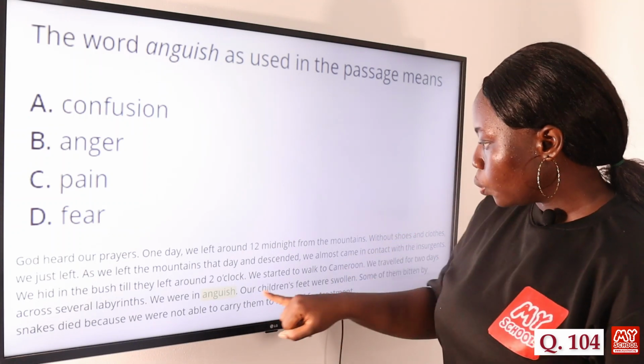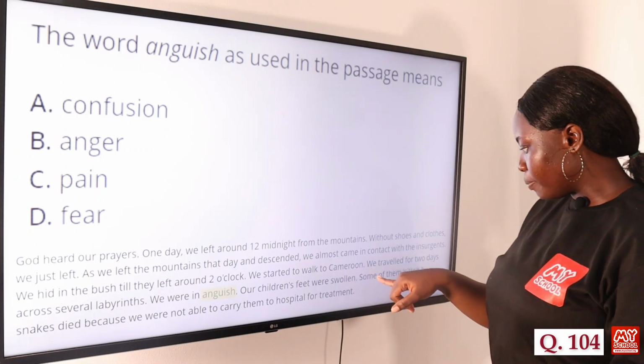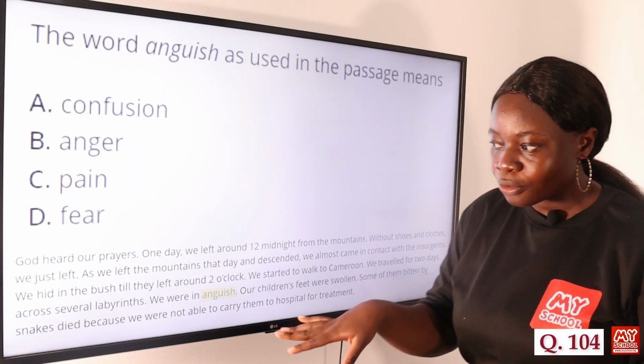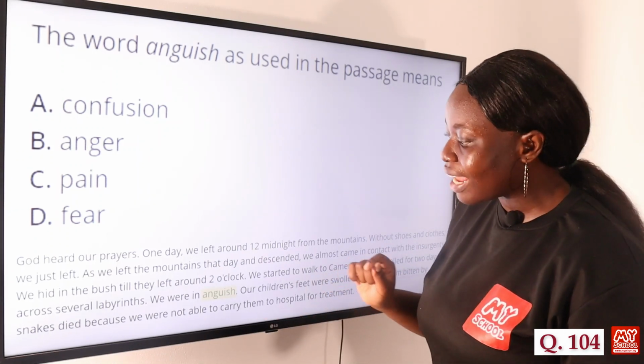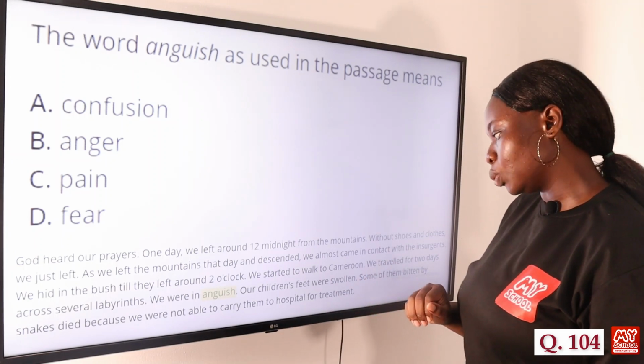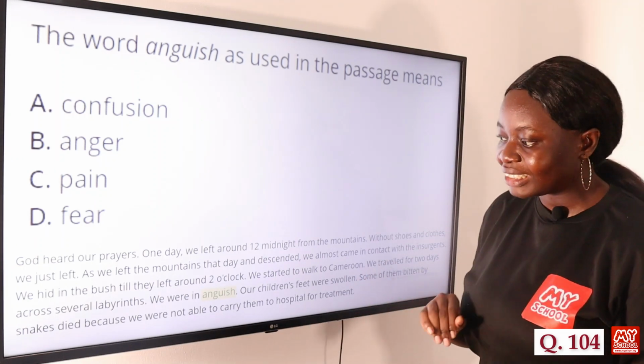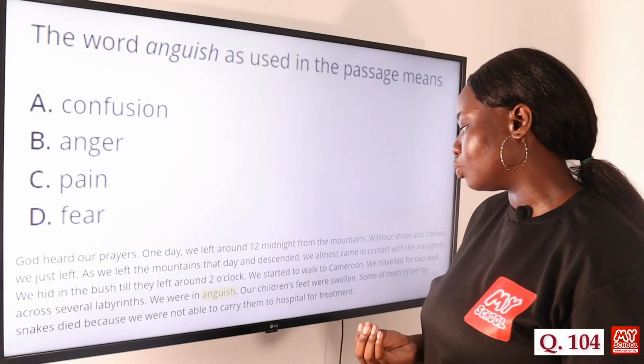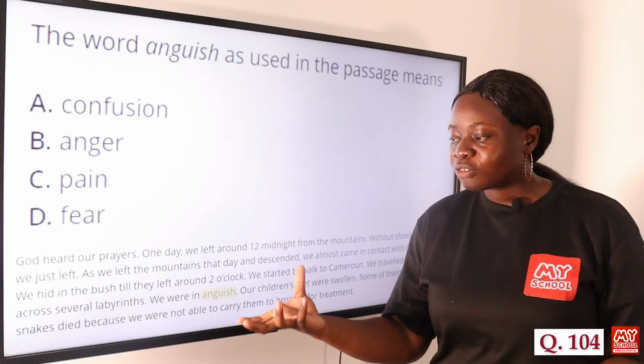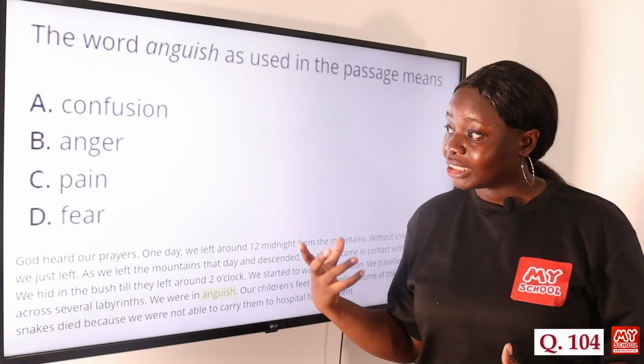So we can begin with, we started to walk to Cameroon. We traveled for 2 days across several labyrinths. We were in anguish. Our children's feet were swollen. Some of them beaten by snakes died because we were not able to carry them to hospital for treatment. So all of this suggests that the word anguish actually means pain.